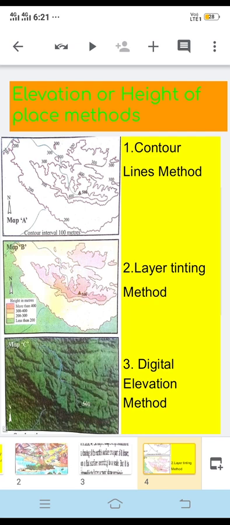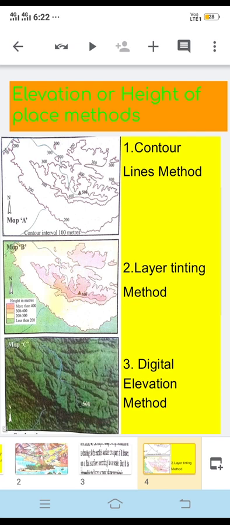So what is done in this method? You can see in the first image, among these three images, that for places of different heights, different numbers are given, and a line is connecting the numbers with the same height.